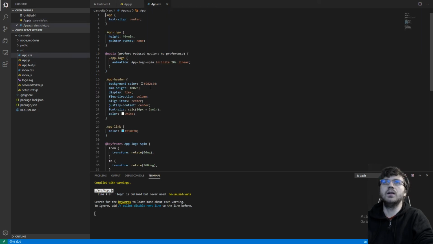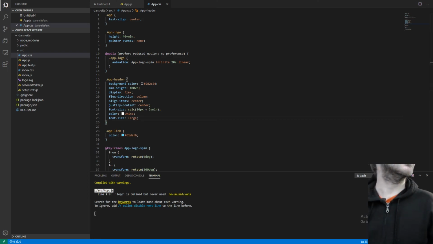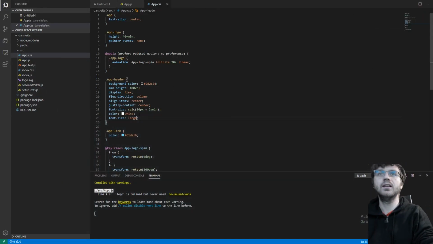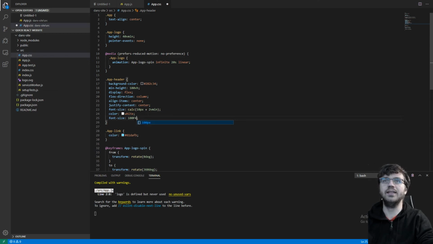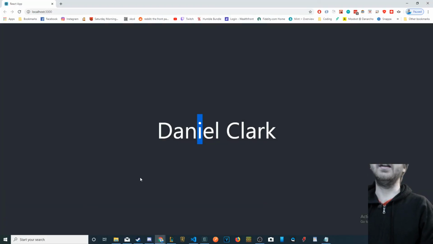App header. Maybe we want to make this a bigger height, a bigger font size. So let's say large. What is large going to look like? I honestly don't know what large will look like. It didn't change anything. Okay. Font size, let's say 100 pixels. Is that a thing? Ah, here it is. Daniel Clark. There we go. There's my website.